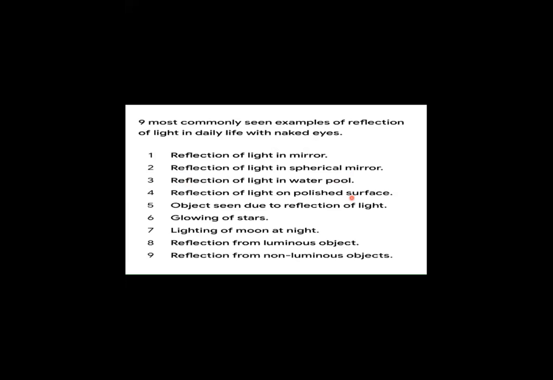You all must have seen the utensils that are being polished, okay? You can see the other objects that are surrounding them. The fifth example would be objects seen due to reflection of light. The sixth one is the glowing of stars.